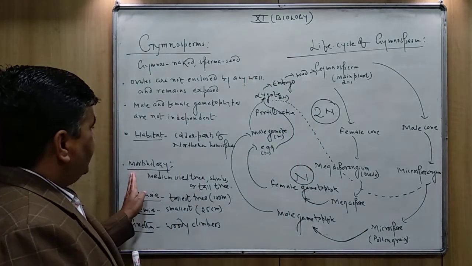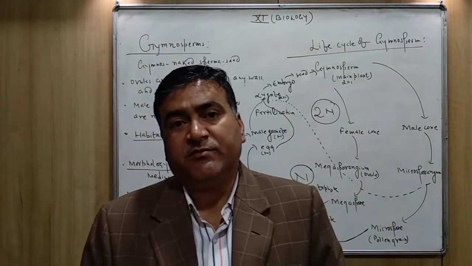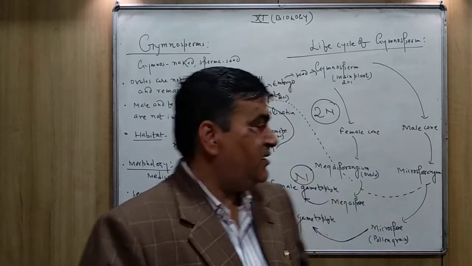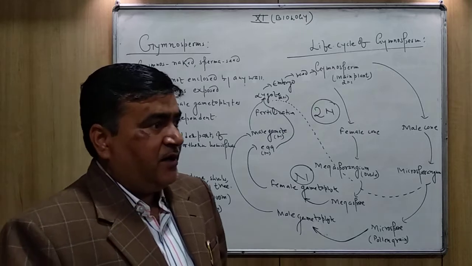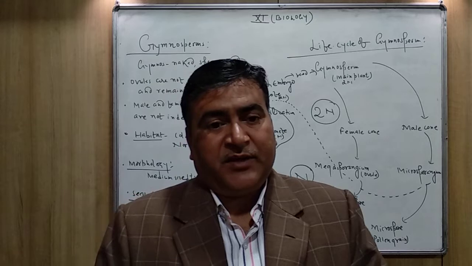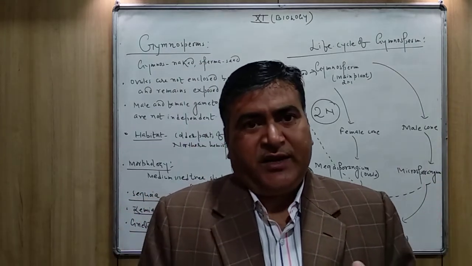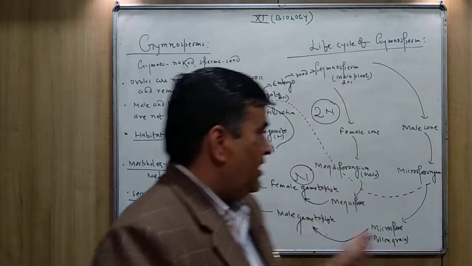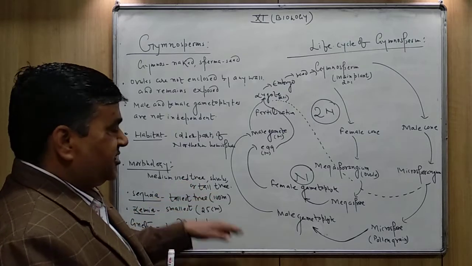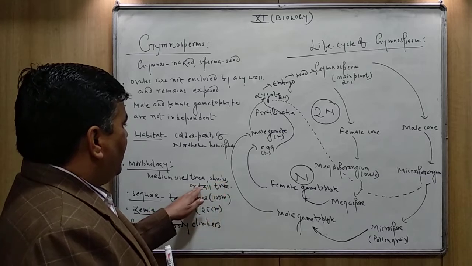Now regarding the morphology, how does the gymnospermic plant look? The body ranges from very small plants like herbs, to medium size trees, to tall trees. I have written here the medium, it may be a medium size tree, just like a shrub. Either you can say the shrub or tall tree.